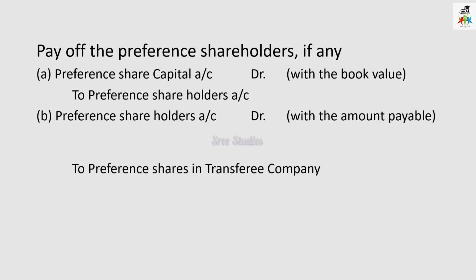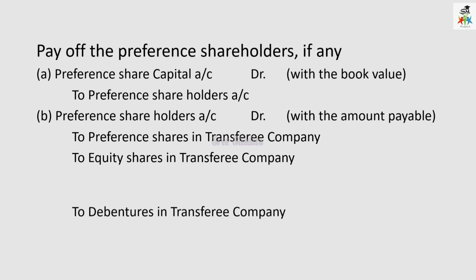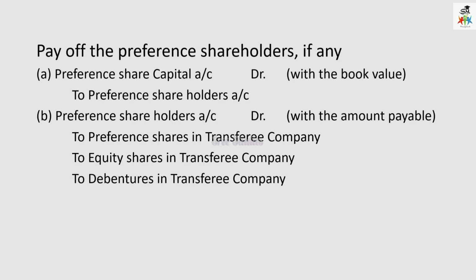And then preference shareholders account debtor to, suppose it has been paid by the transferee company, then preference shares in transferee company, or if it has been paid in the form of equity shares, then equity shares in transferee company, or if it has been paid in the form of debentures, then debentures in transferee company, or bank. Suppose directly cash is paid to them, then to bank. So as the case may be, according to how the consideration has been made.